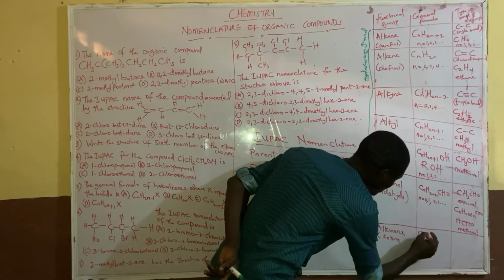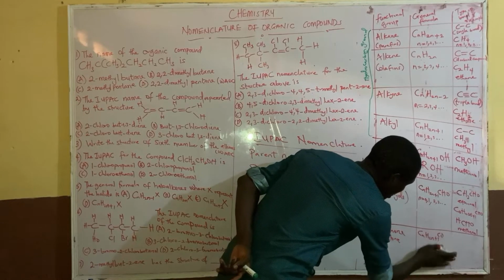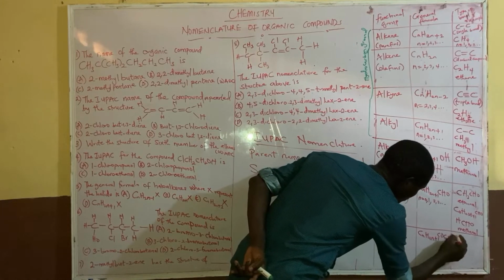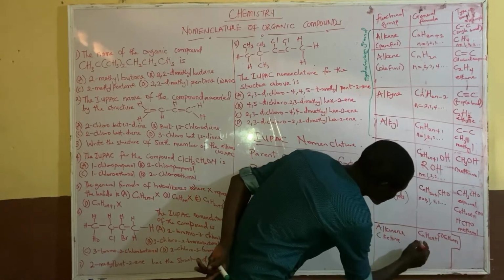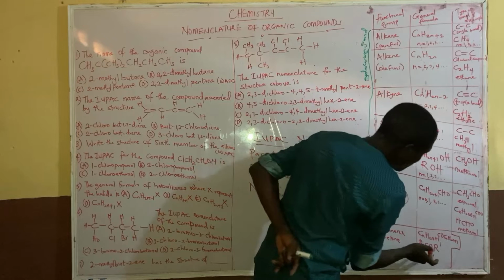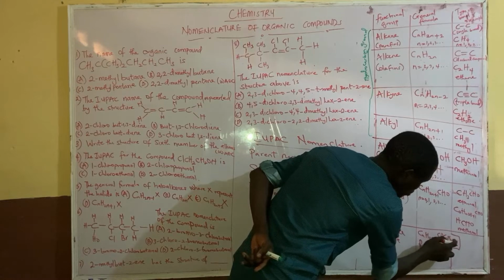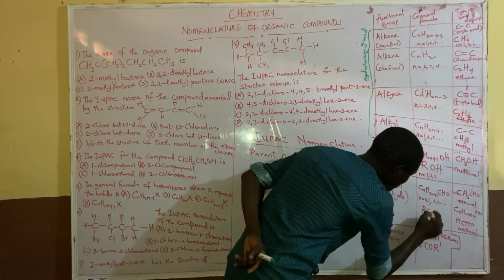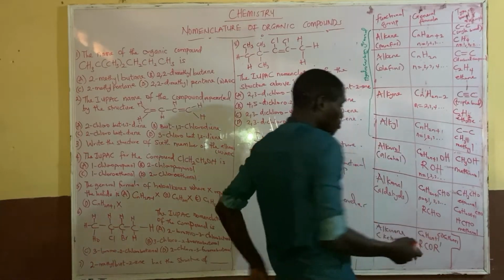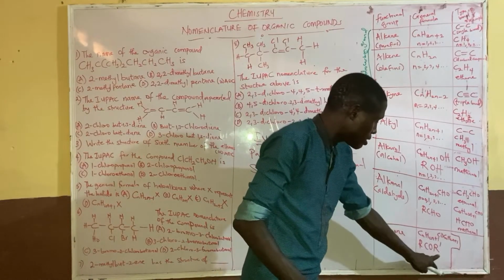Ketone has the general formula CnH2n+1, then CO, then you still have another CnH2n+1. So it has RCOR', or you can call it another R. So CnH2n+1, CnH2n+1. You can call this RCOR' because R represents the alkyl group. So this one has CO in between R and this first alkyl, and this is the second one.